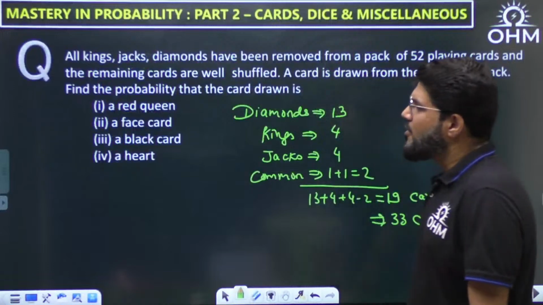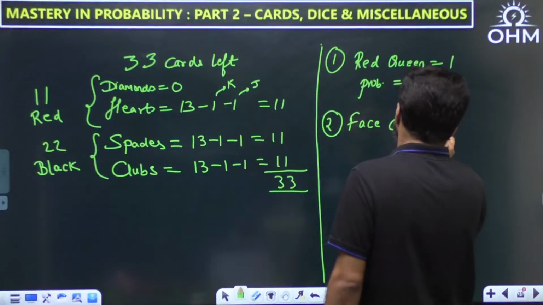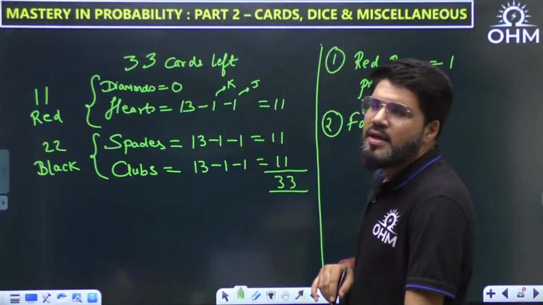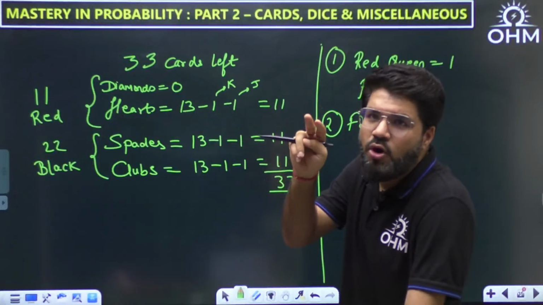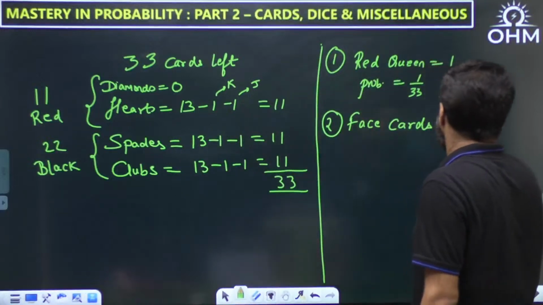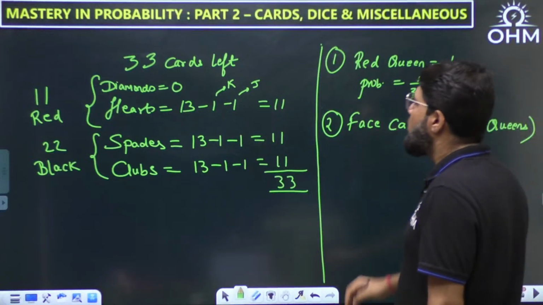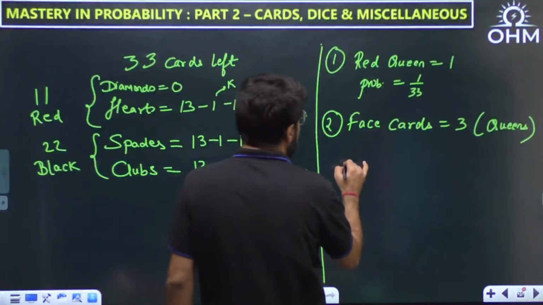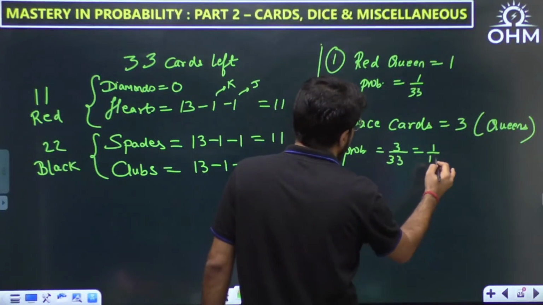Then a face card. How many face cards are still there? In every suit there are 3 face cards, king, jack, queen, but king and jack are gone. Only queen is left, and that too diamonds are gone. So there are only 3 queens. These are all queens. So what is the probability of getting a face card? Favorable upon total. 3 by 33, 1 by 11.